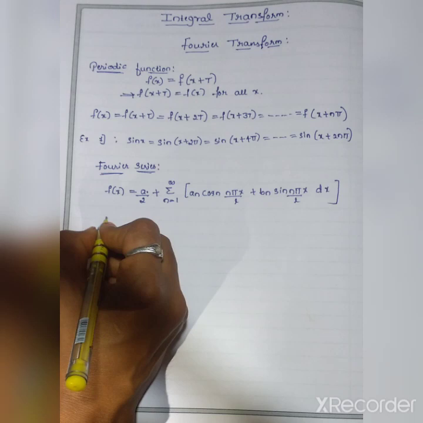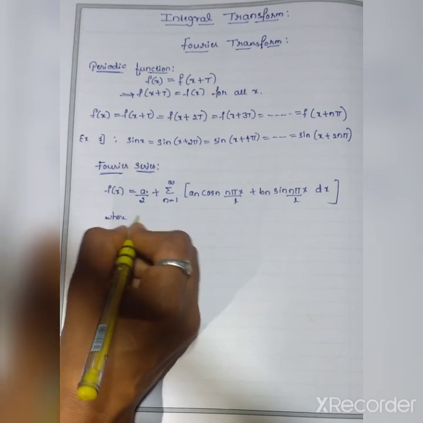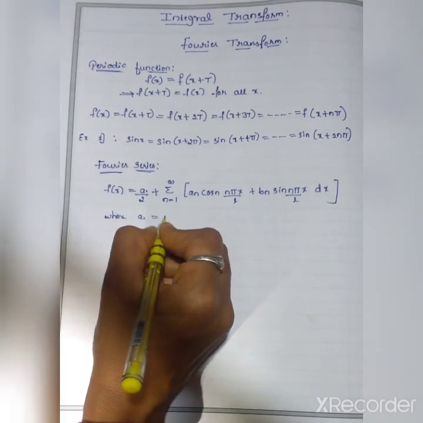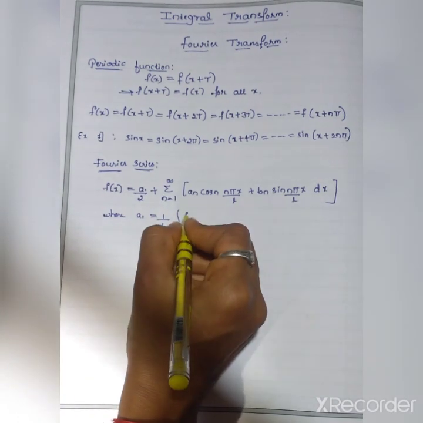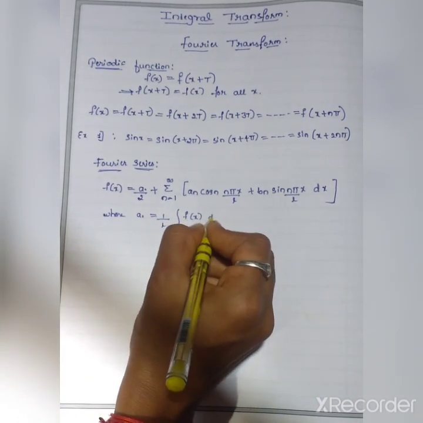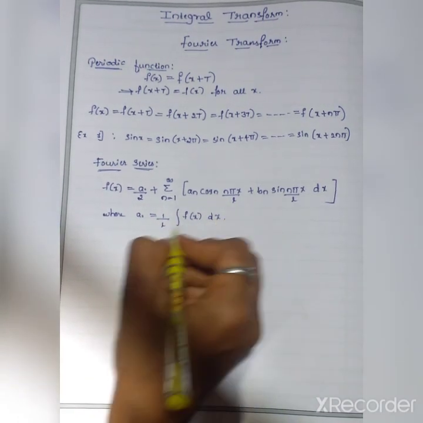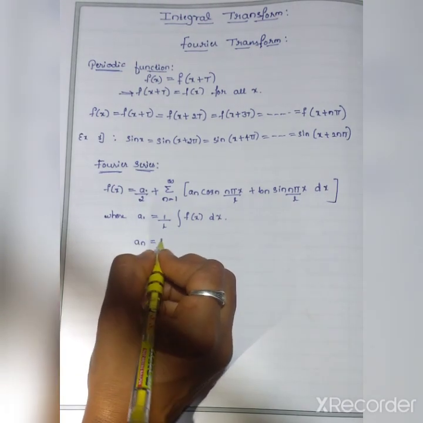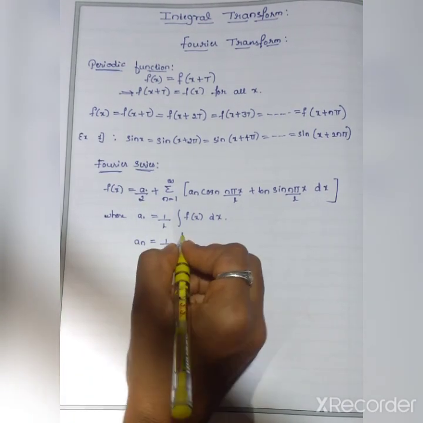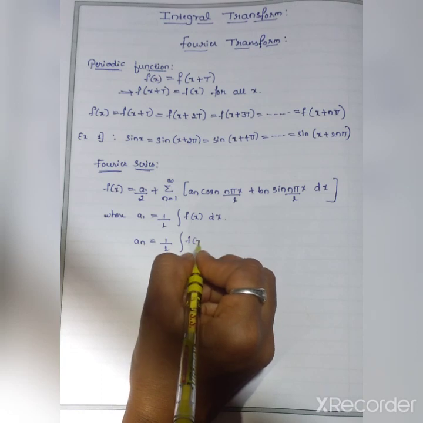So the values of a0, an and bn are: a0 equals 1 by L integration of f of x dx.